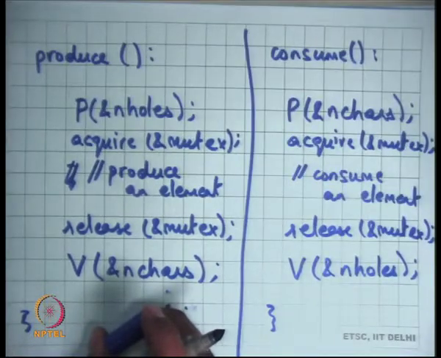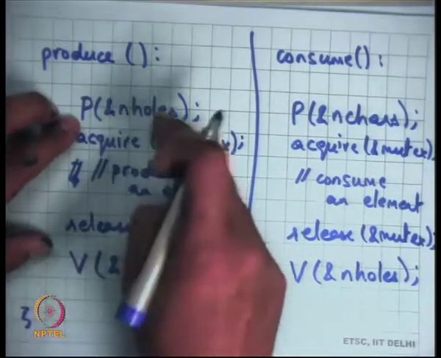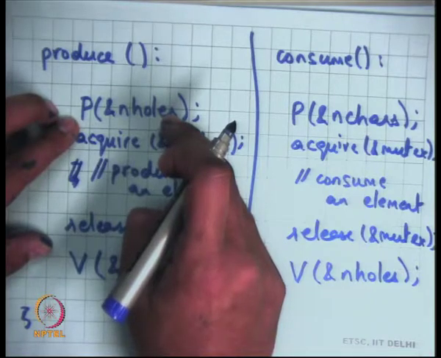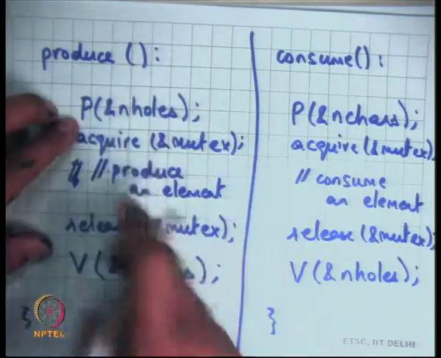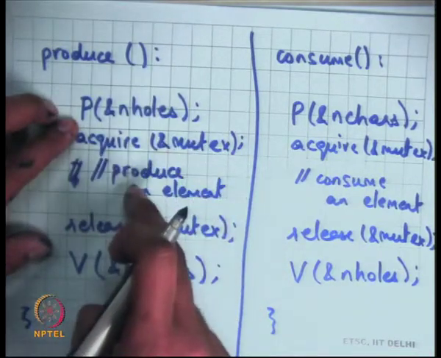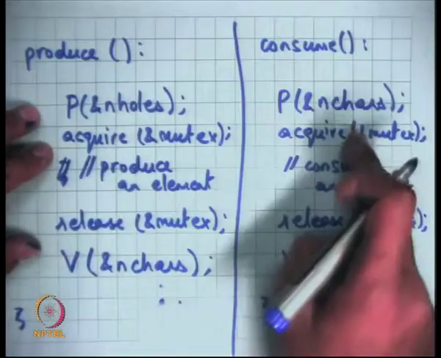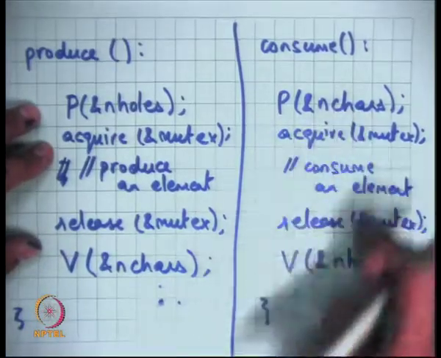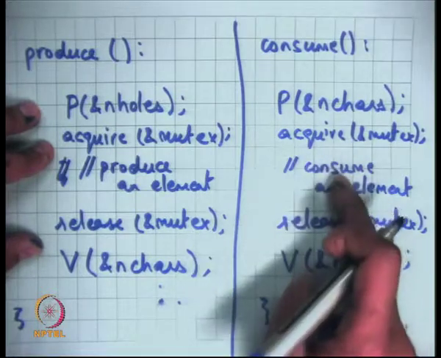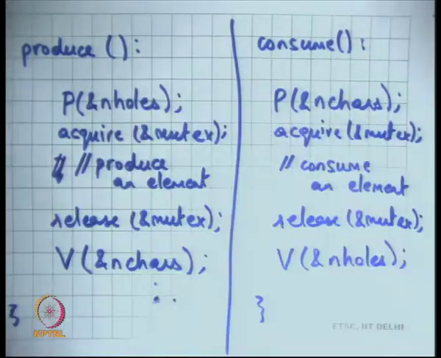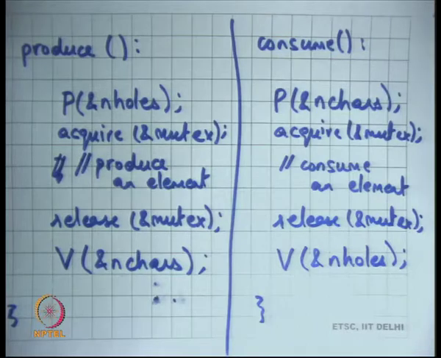You need to convince yourself of that. You have decremented n holes atomically, and at this point you can be sure that you are free to produce here. Similarly, you decremented n chars, you come out, so you can be sure that you are free to consume. Mutex is just making sure that they are mutually exclusive with each other.